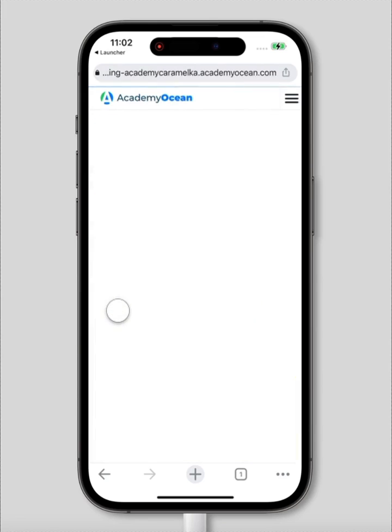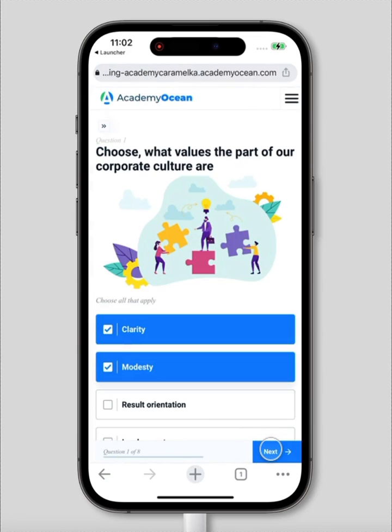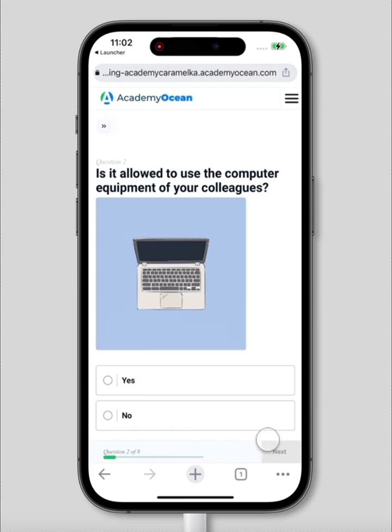Let's see how the test will look from the learner side. This is an example of how the test could look on the mobile version.